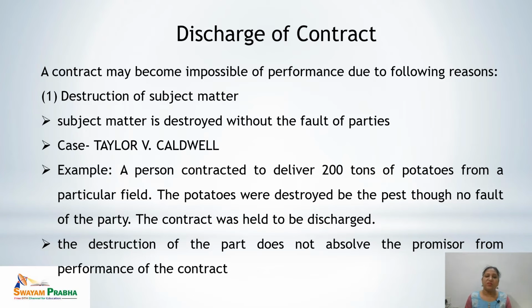This is a main leading condition for the destruction of subject matter. It means if the subject matter is being destroyed by the promisor or by any fault of the promisor, the results would be different. So in this case, where the potatoes were destroyed by the pest without the fault of the party, the contract was held to be discharged. So the destruction of the part does not absolve the promisor from performance of the contract.